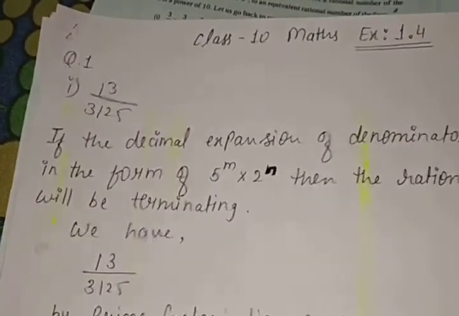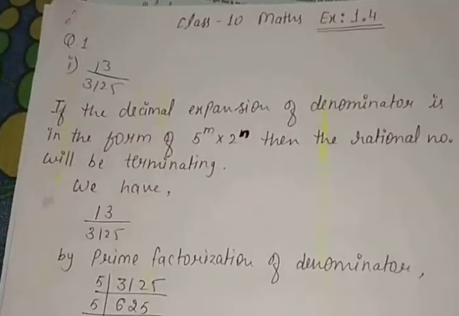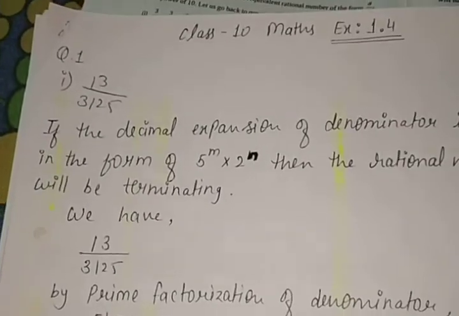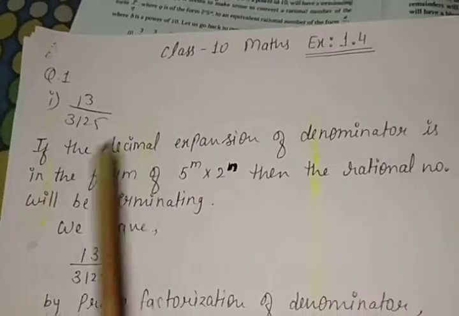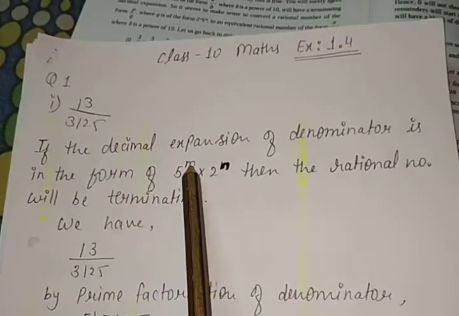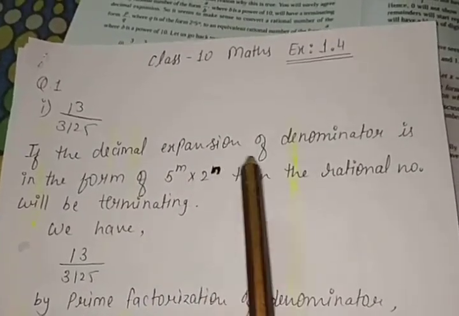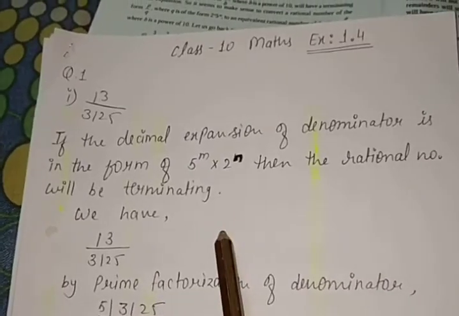So there is a condition to check the terminating or non-terminating decimal expansion, which is: if the denominator is in the form of 5 to the power m into 2 to the power n, then the rational number will be terminating.